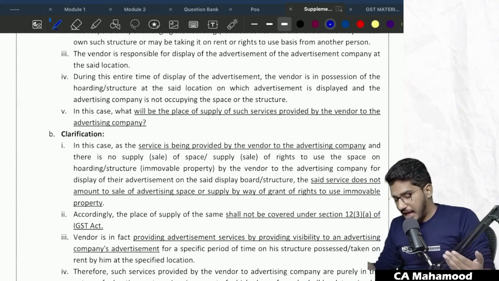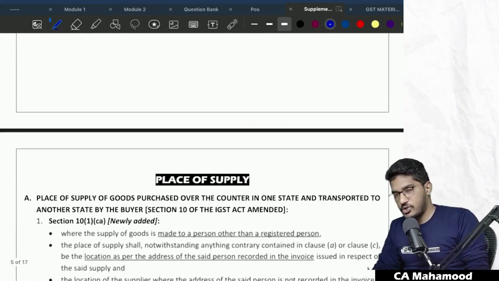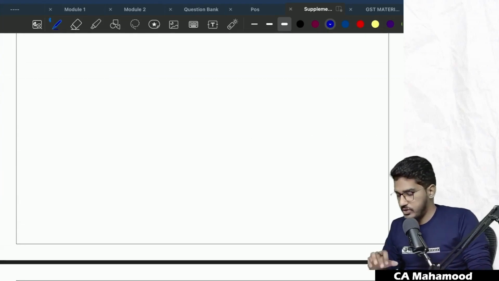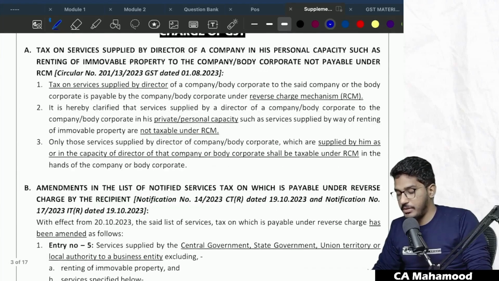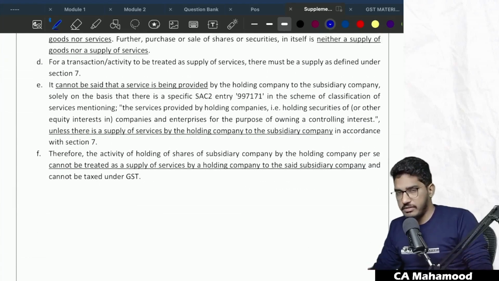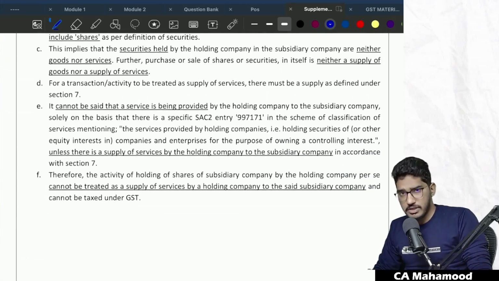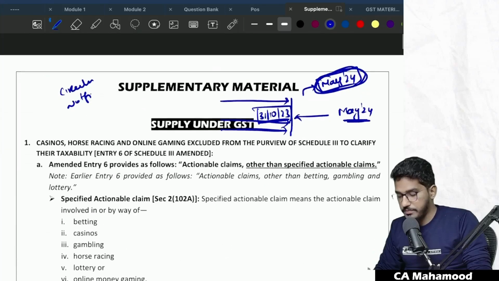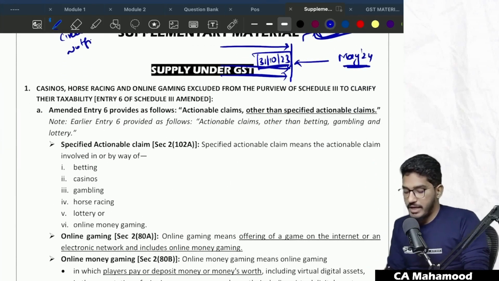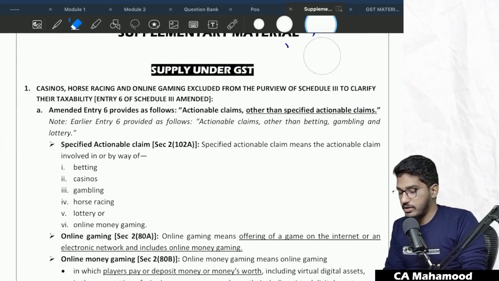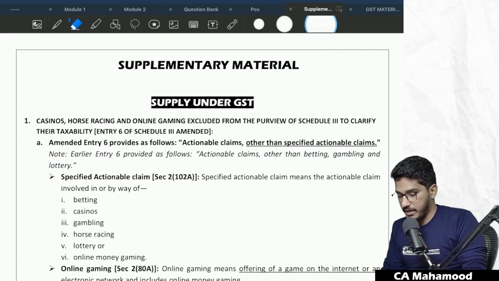Just have access to this material and follow this lecture, which will go for 1.5 to 2 hours, in which I will try to cover all these amendments. That will be enough. Then you will be ready with all the content which is applicable for May 2024 examination. Chapter wise I have given the amendments. Let us talk about the amendments in each and every chapter.